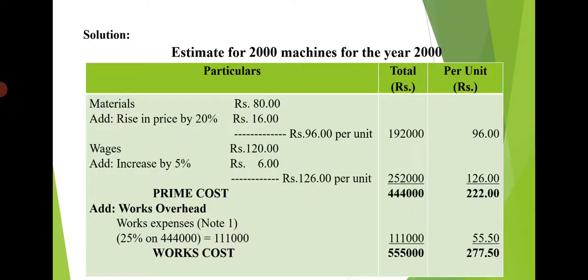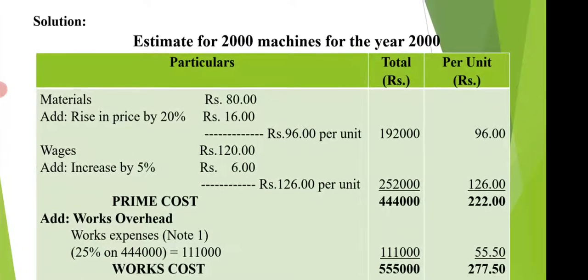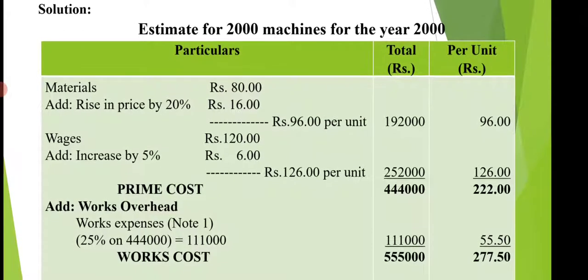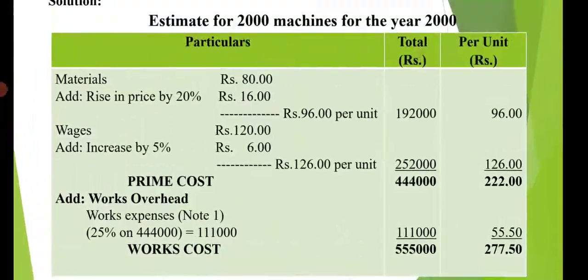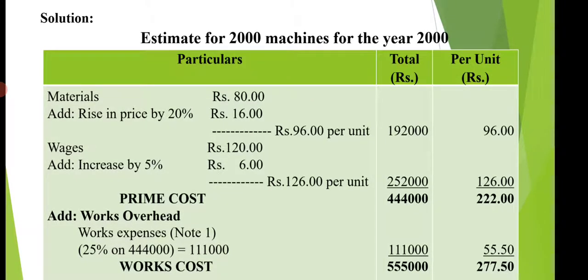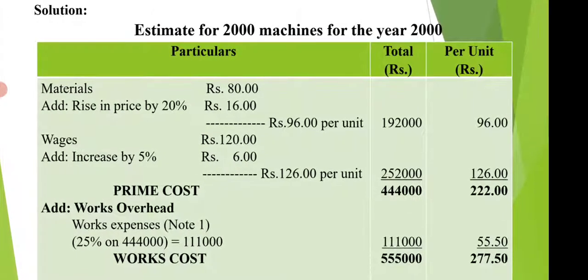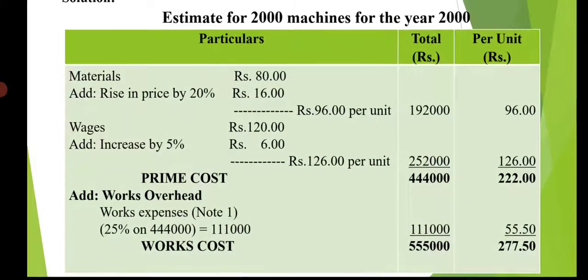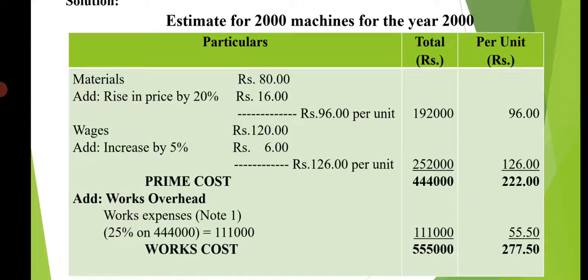Okay, estimate for 2000 machines for the year 2000. So particulars, here is one column and total and per unit column. So per unit we have taken, yes, what is the first, prime cost we will take. So what is the material cost? So material cost per unit, so we have to take the per unit cost because material is a variable cost as it increases or decreases by per unit.